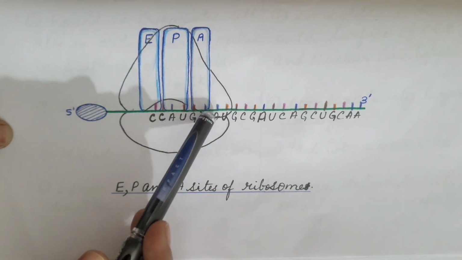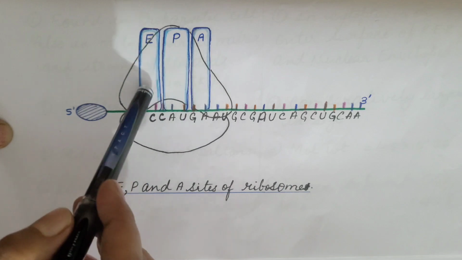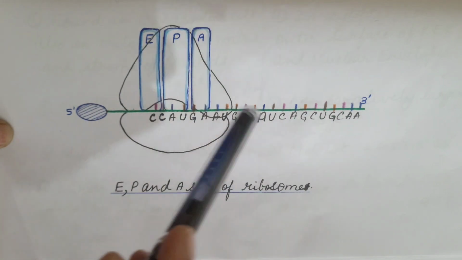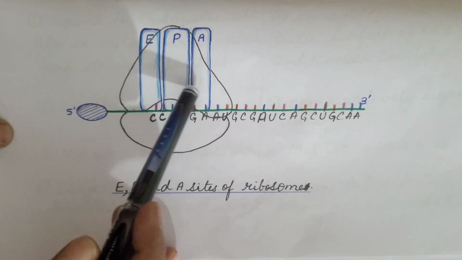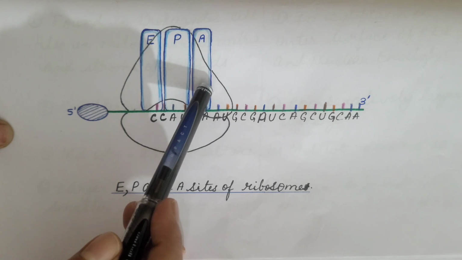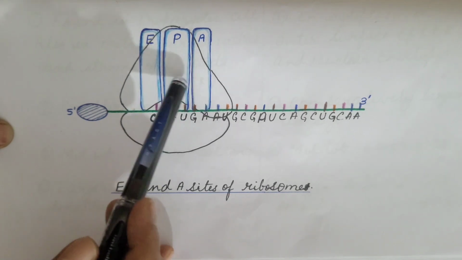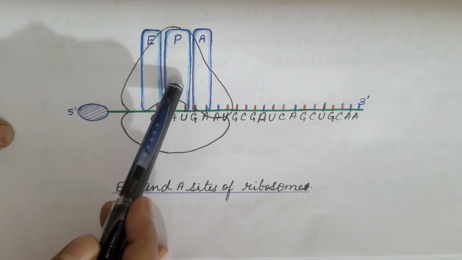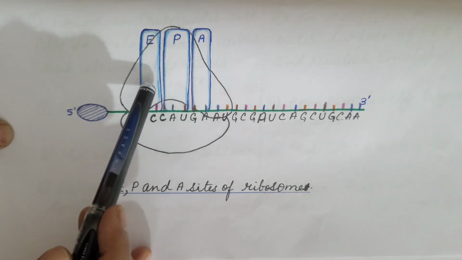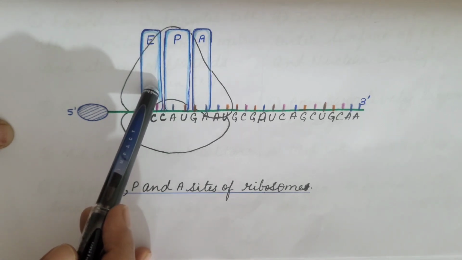This is smaller subunit, this is larger subunit. This is the messenger RNA. Three sites of ribosome are aminoacyl transfer RNA binding site or A site. This is peptidyl transfer RNA binding site or P site, and this is exit site or E site.